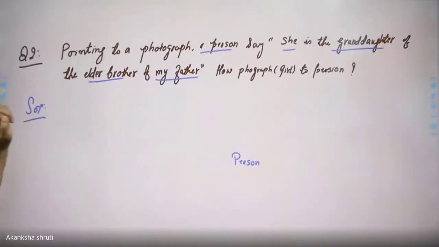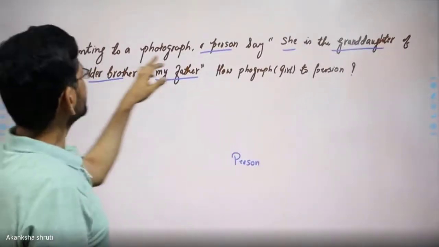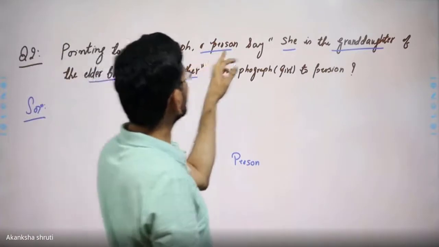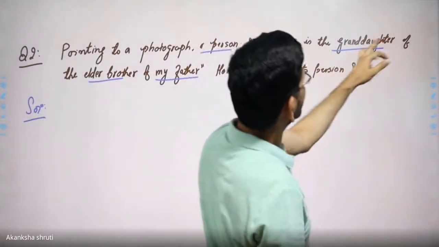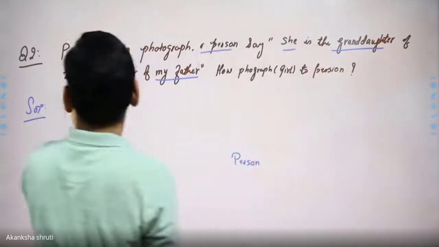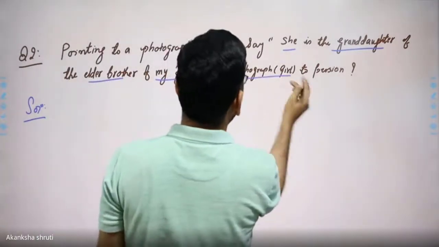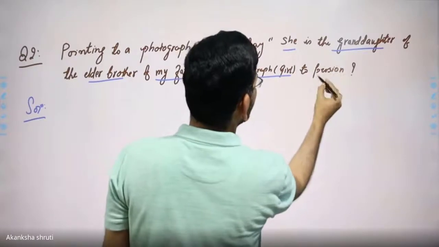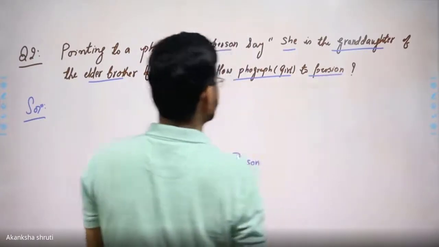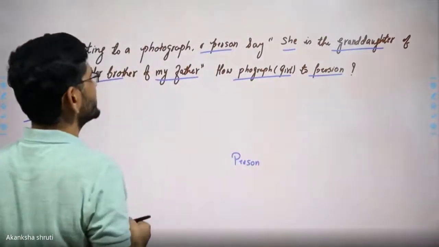Let us consider question number 2. Pointing to a photograph, a person says, she is the granddaughter of the elder brother of my father. How? Photograph means the girl related to the person. Let us draw the family tree.